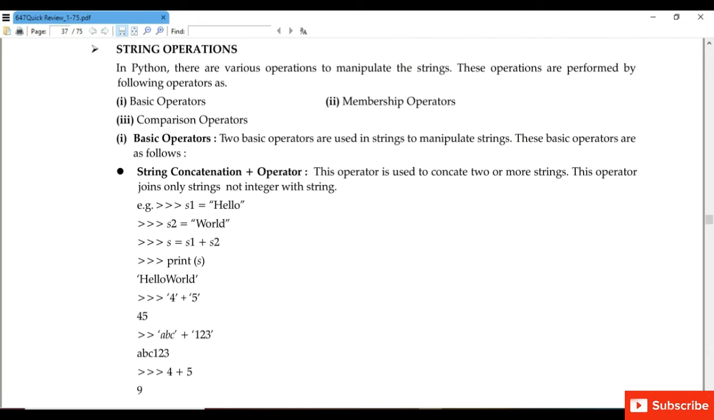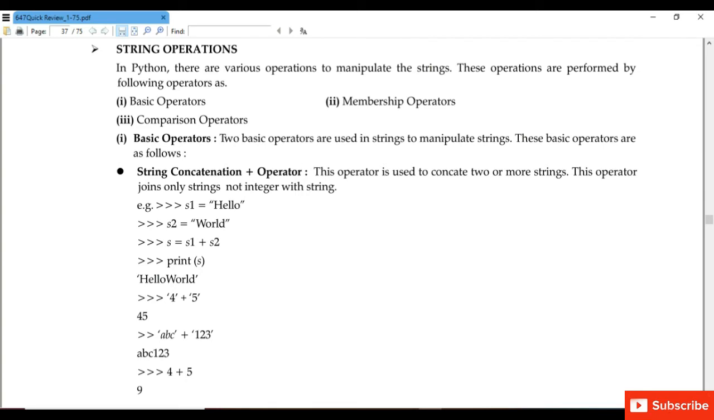Next we will study all the operations which are used in the string. In Python there are various operations to manipulate the string. To manipulate means to change, to make changes. There are 3 types of operations which we will study in this chapter: basic operators, membership operators, and comparison operators. Now we will study them one by one. First is basic operations.